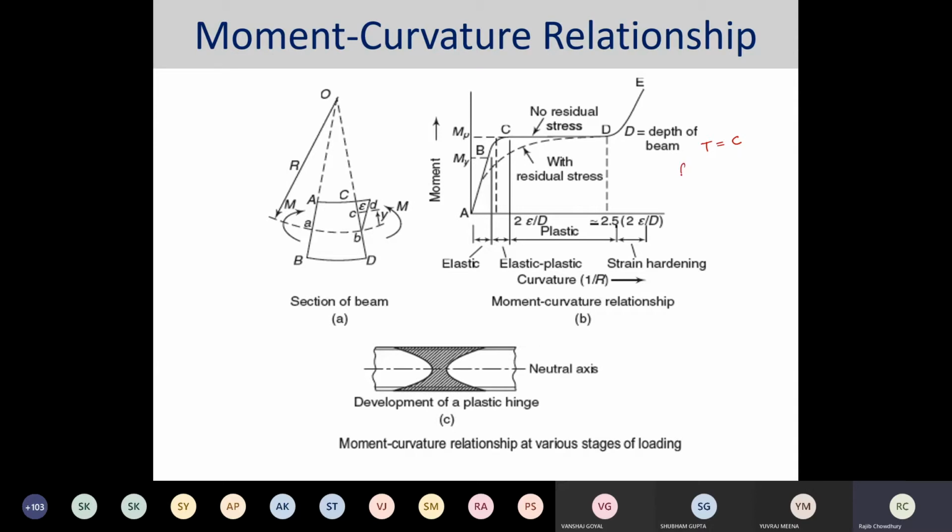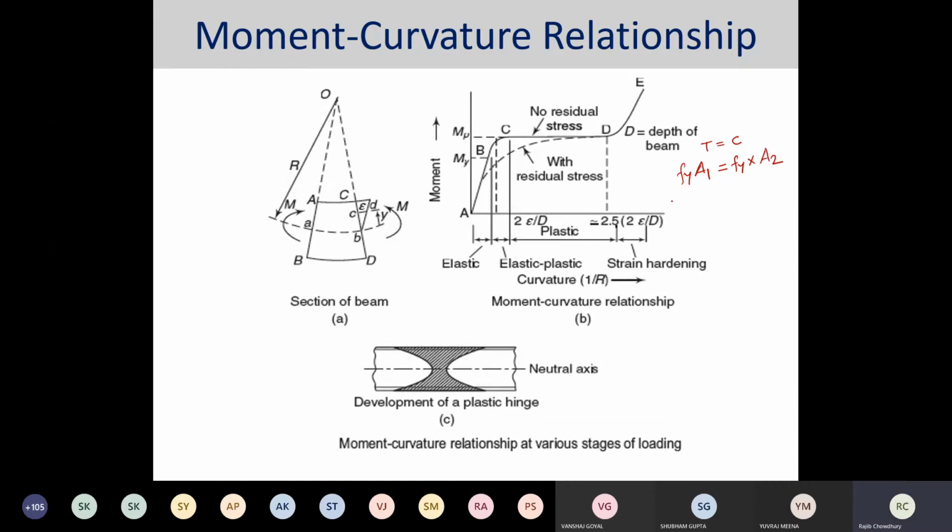So let's say Fy times A1, where A1 is the area above the neutral axis, is equated to Fy times A2.